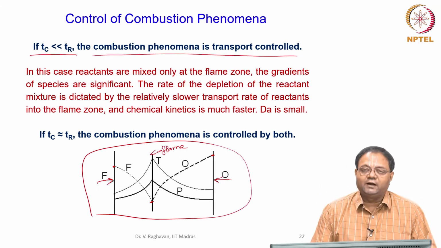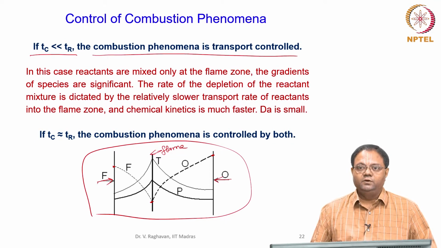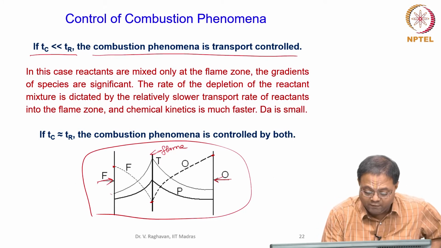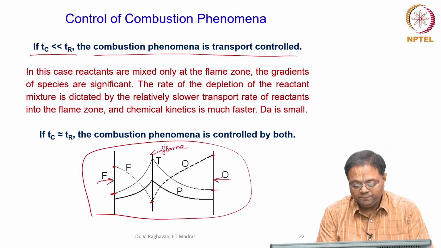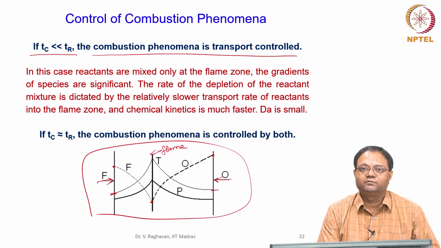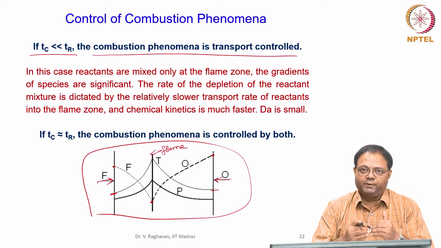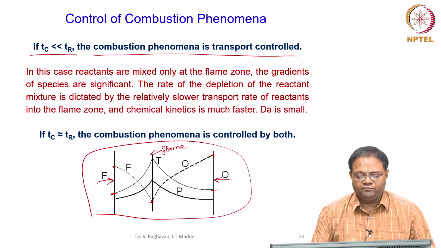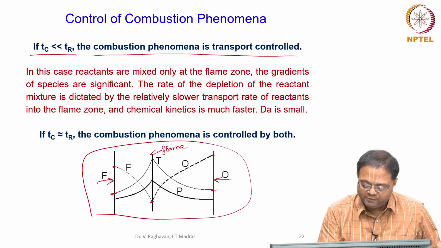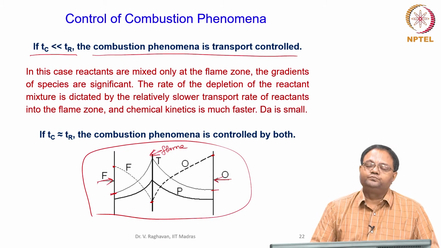In the previous category, everything was very well mixed, the fuel and oxidizer, and uniform temperature. But here you can see that the fuel can have a different temperature and oxygen can have a different temperature. They can come and mix, and once they mix, instantaneously chemical reaction will take place. That is the meaning of this. So, when they diffuse and mix at a particular point at stoichiometric proportion, they just react, they react very, very fast. Like this flame present here has a chemical time which is negligible.